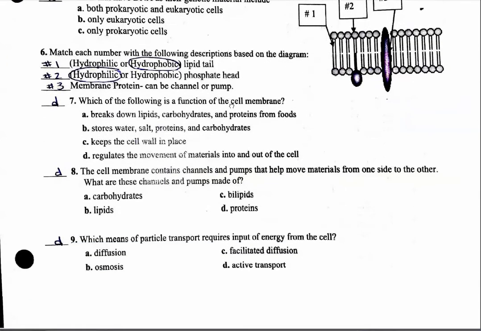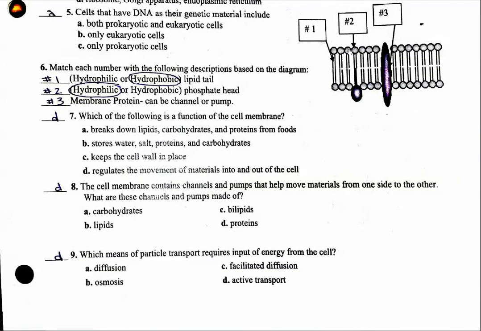All right, so 6. Looking at this, number 1, these are your lipid tails. So these are lipids. They are hydrophobic, meaning water-fearing, and so they're going to turn towards each other because what's out here is water. So they're going to go towards each other because they are averse to water. They don't like water. Number 2 are the phosphate heads. They're your heads right there. And they are hydrophilic, meaning they're water-loving, so that's why they go right up against the water. So outside of the cell and inside of the cell has a lot of water.